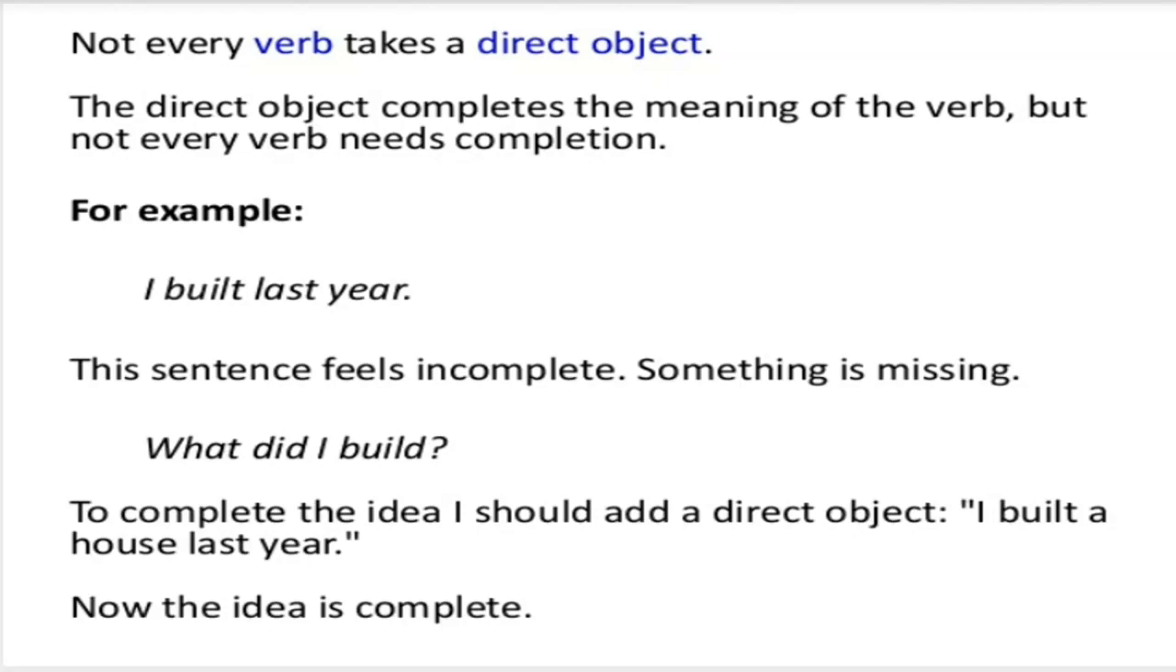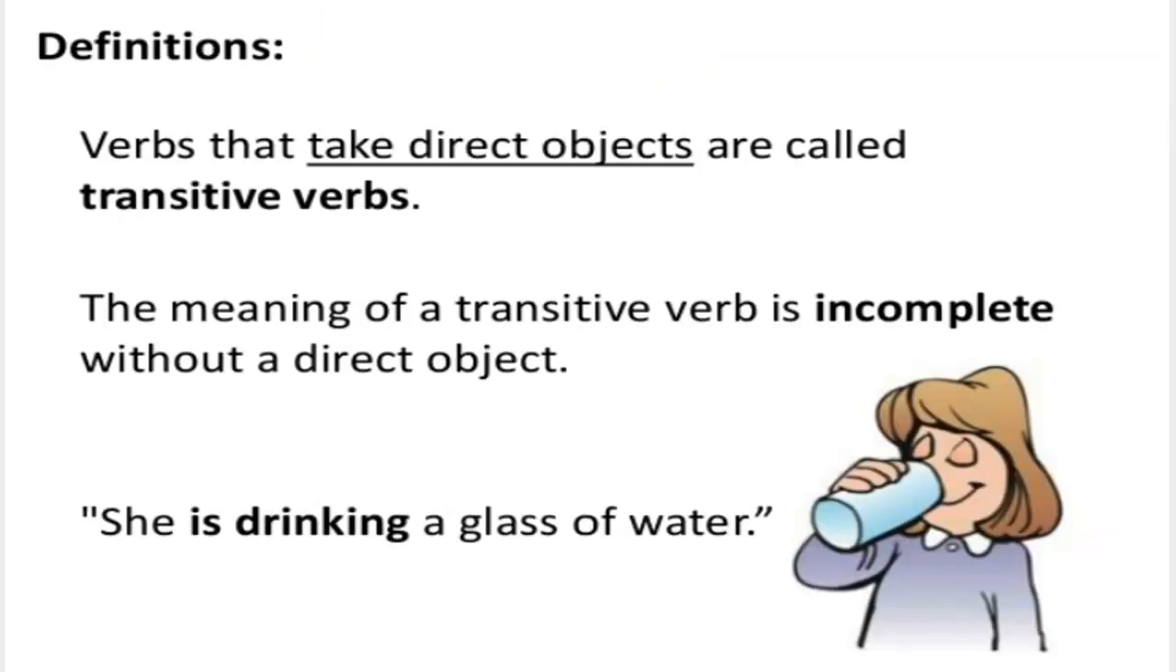How to identify the direct object in a sentence? When it answers the question what, that is a direct object. And now this idea is complete. What did I build? I built a house last year. Verbs that take direct objects are called transitive verbs. The meaning of a transitive verb is incomplete without a direct object. If I say she is drinking a glass of water, what is she drinking? A glass of water. Therefore, a glass of water becomes the direct object and is drinking becomes the transitive verb.